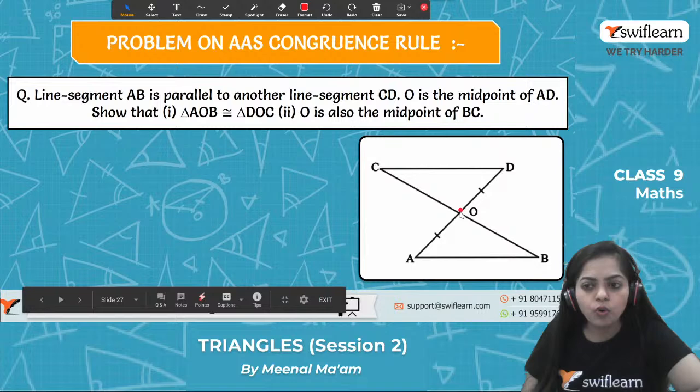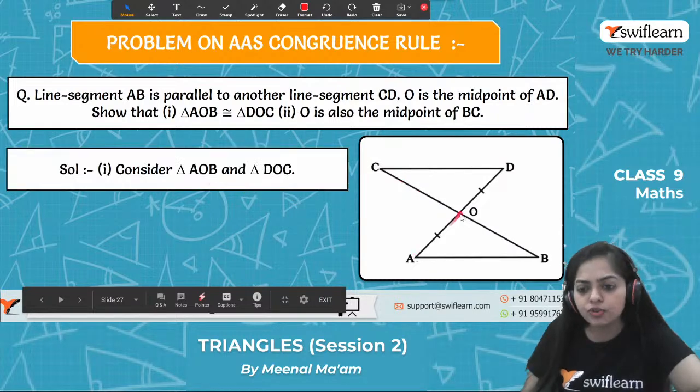All right. So first we have to show that triangle AOB is congruent to triangle DOC. And also we have to prove that O is also the midpoint of BC, meaning we have to prove OC equals OB. Got it? So let's have a look at the solution. First we will consider these two triangles. We prove them congruent, then we will see what happens next.